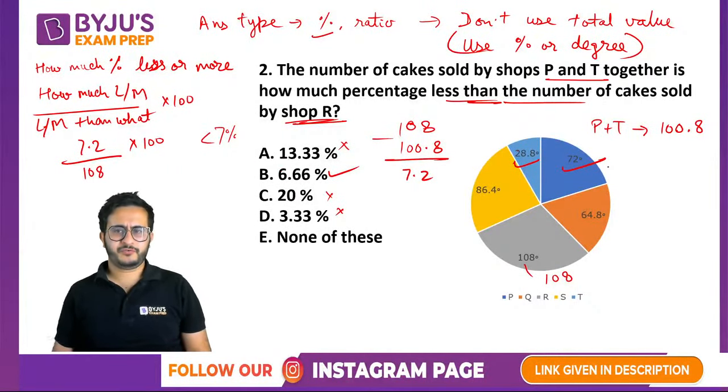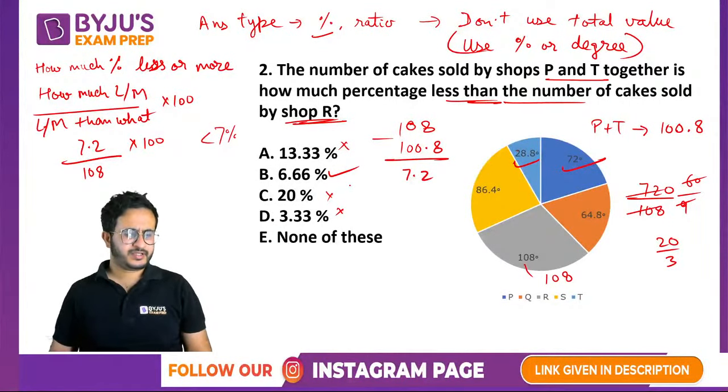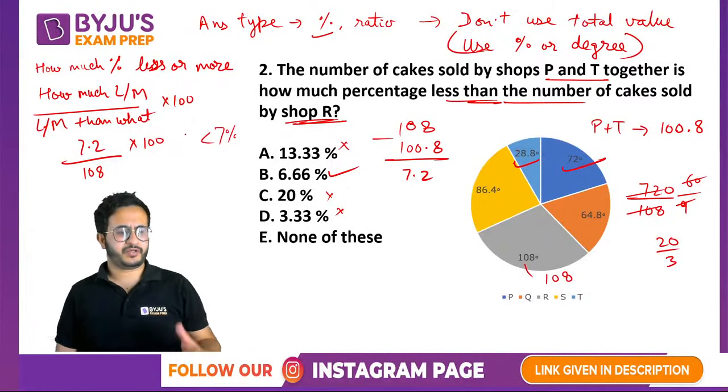6.66%. Okay, so if you calculate, it will be 720 by 108. Okay, so you can divide by 12, that is 60 upon 9. Okay, further you can divide by 3, that is 20 by 3. 20 by 3 is 6.66. Okay, so if there was no option none of these, you could have directly marked 6.66 without even calculating.